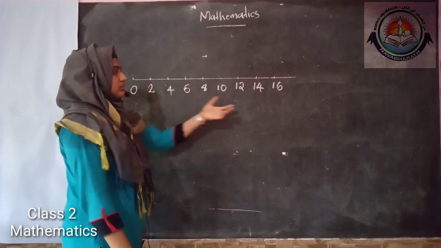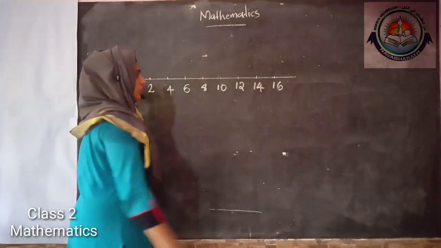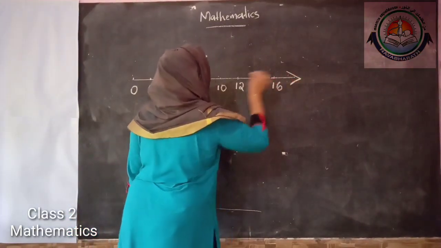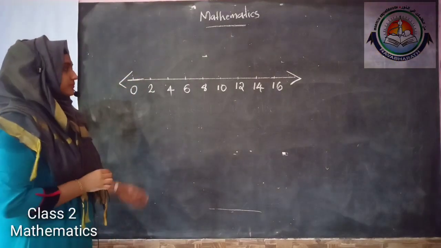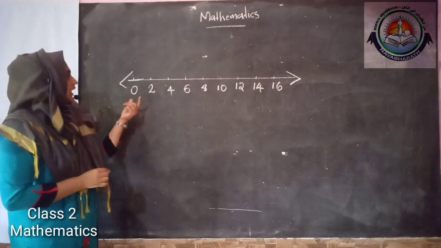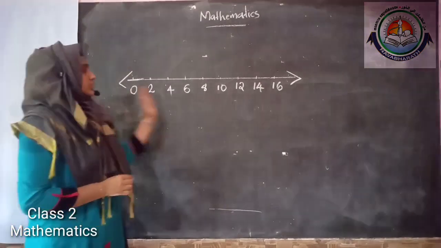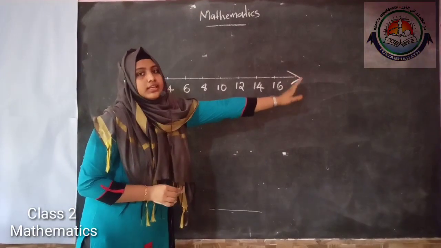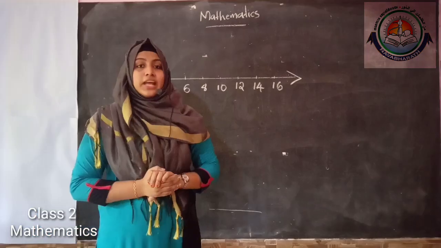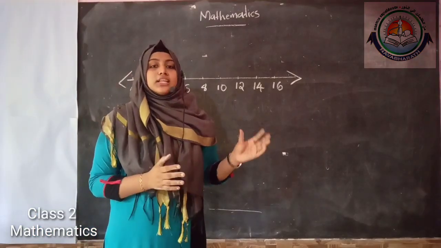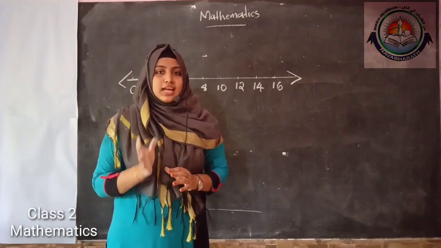So here, at 16, does the number line end? No. We can draw an arrow on both sides of a number line. We can draw one on the side of 0 also. So it is better to mark the arrow on the left and right of the number line. Now we studied about what a number line is and how to mark numbers on a number line.